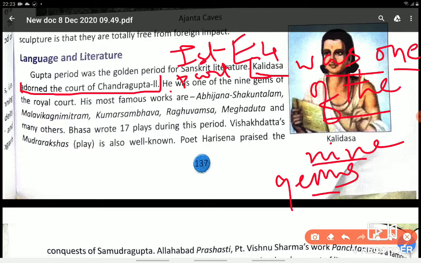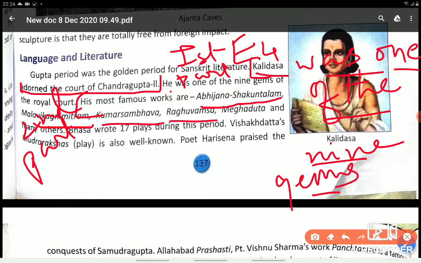Then you write why he is remembered today. You will write he is remembered for his great works. This is your second part. He is remembered for his great famous works. Like, and mention those works: Abhijnana Shakuntalam, Malavikagnimitram, Kumarasambhava, Raghuvamsha, Meghaduta. Okay. Just mention those famous works. Okay.